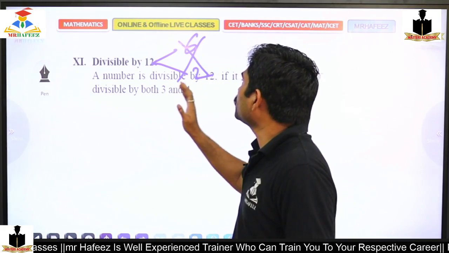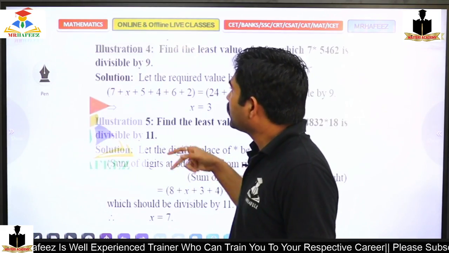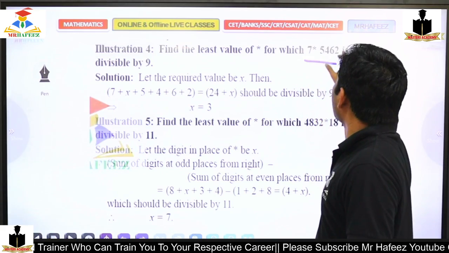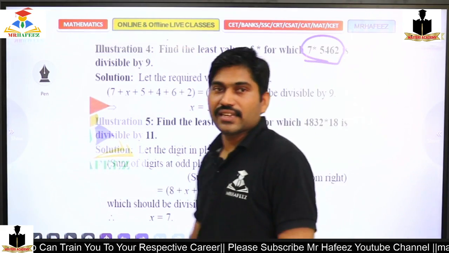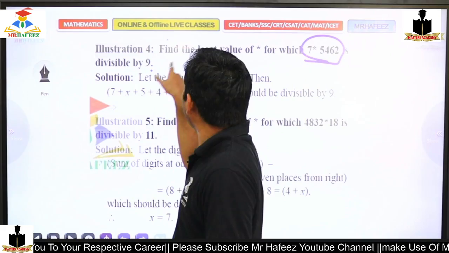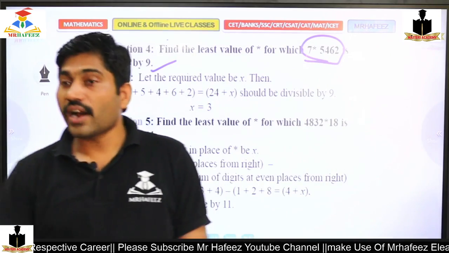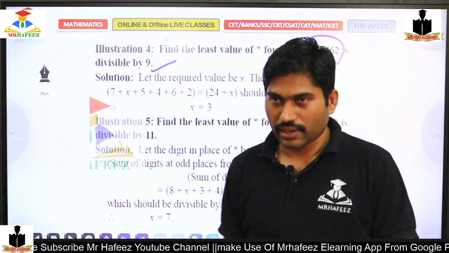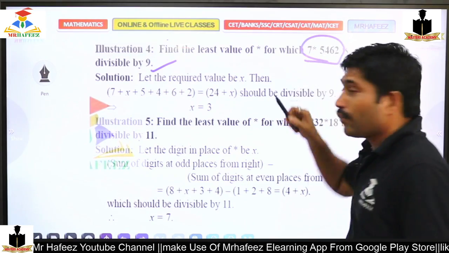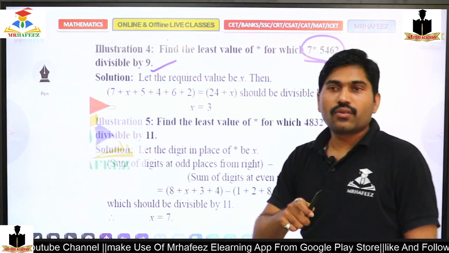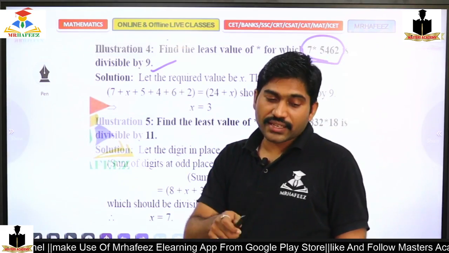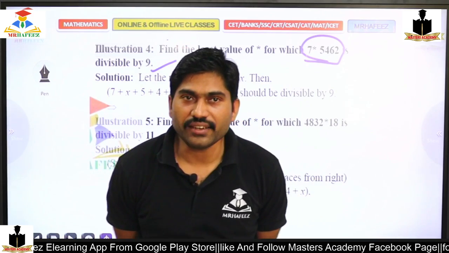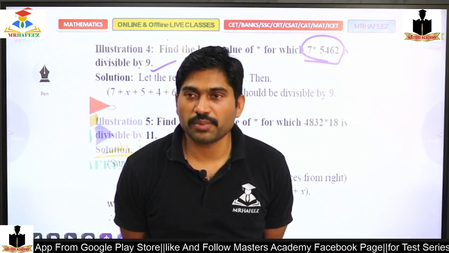So coming to the other, take one example here. The value 7 star 5 4 6 3. Is this divisible by 11? This is divisible by 11. So what we require is the least number that should be placed in the place of star. First, what is the logic of divisibility? What is the divisibility rule for 9? The sum of all digits should be divisible by 9.